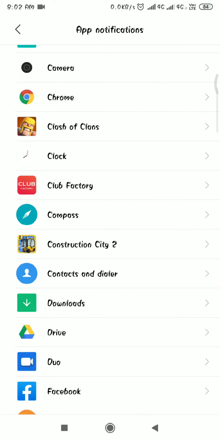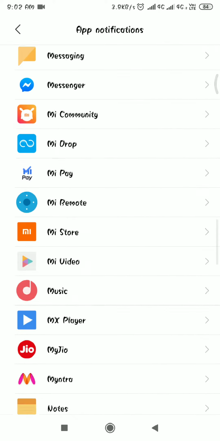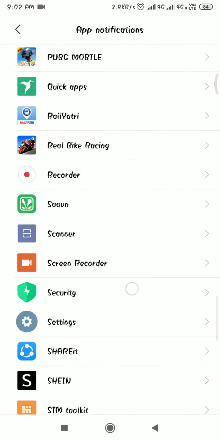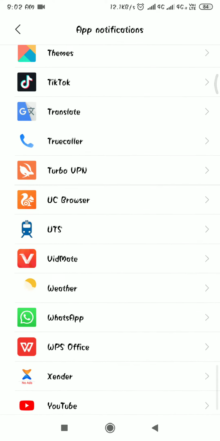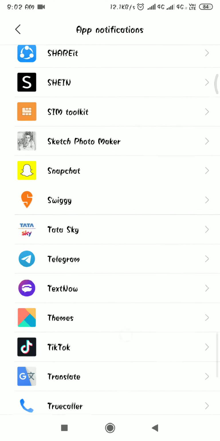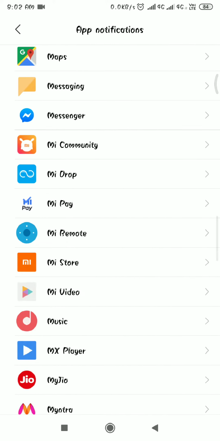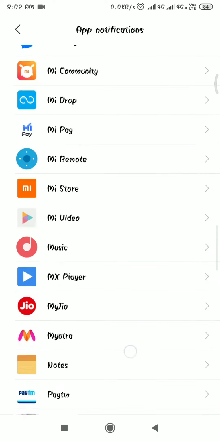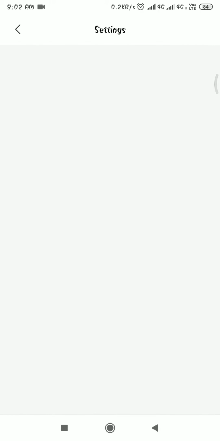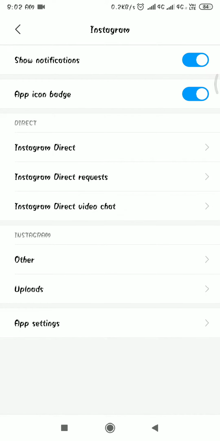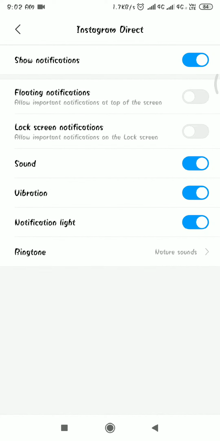and search for the Instagram. Okay, we have got here. Click on it and click on Instagram Direct, and you can look over here sound. So turn it on, and if you want notification light, turn it on.